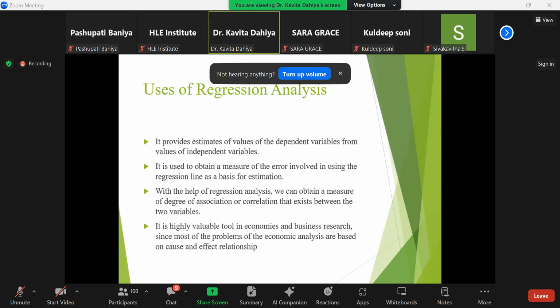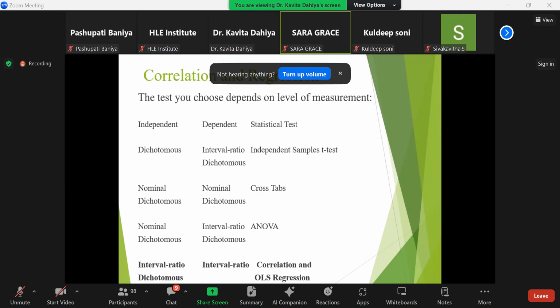So the usage of the regression is providing the estimate of the value of the dependent variable from the value of the independent variables, where it is used to obtain the measure of the error involved in using the regression line as a basis for estimation. With the help of regression analysis, we can obtain the measure of the degree of association or correlation that exists between the two variables. It is a highly valuable tool in economics and business research, since most of the problems of economic analysis are based on cause and effect relationship.